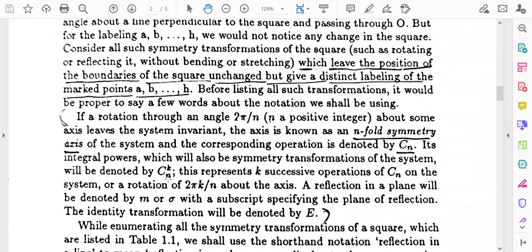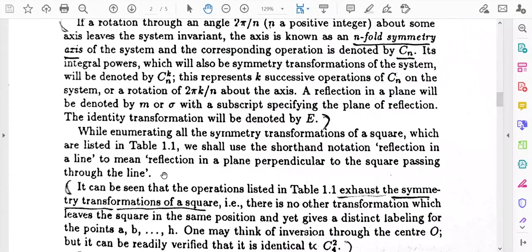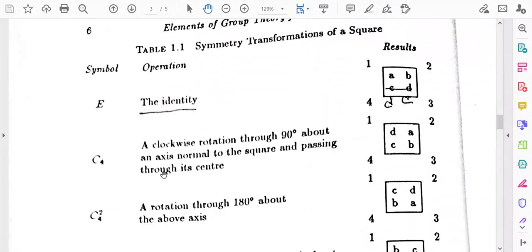It may be C4 squared or C4 cubed, etc. I will show you step by step. So, at first you draw the square in your notebook, and you draw some numbers here such as 1, 2, 3 and 4, and for the corners you write A, B, C and D.